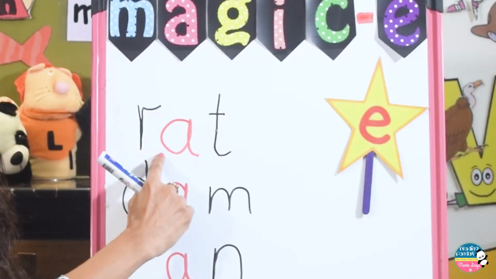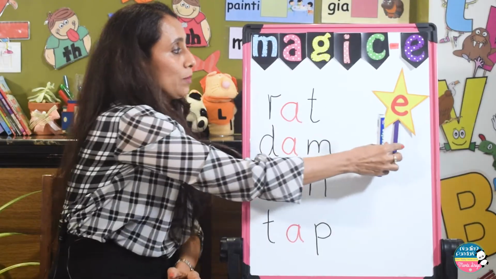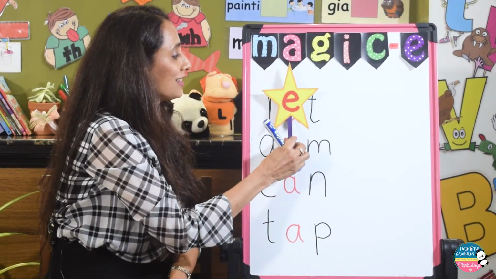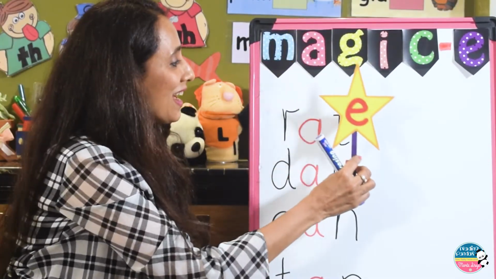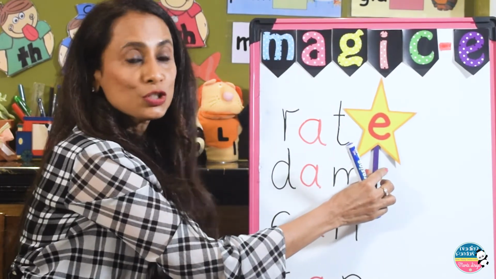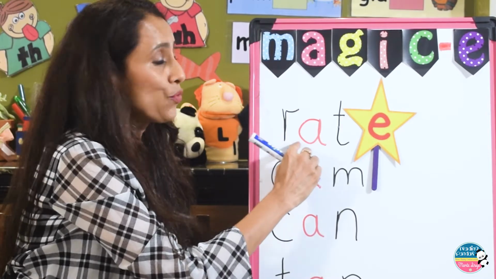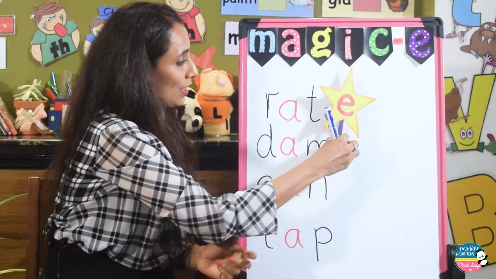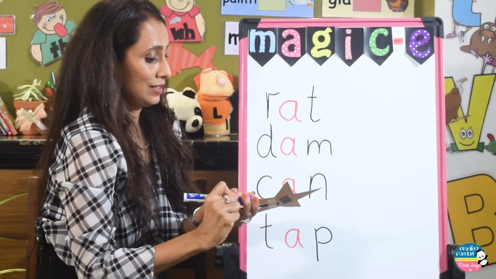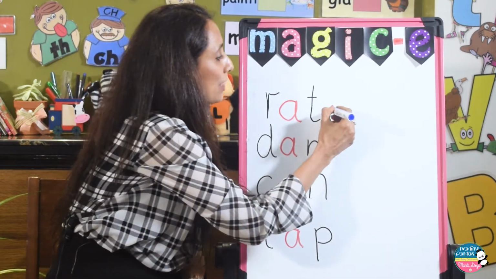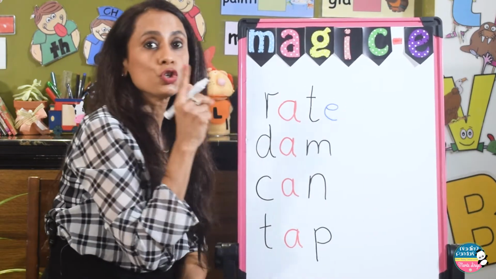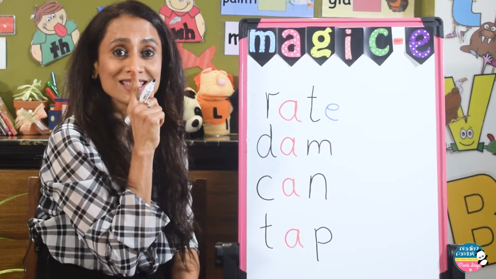It's rat, and then when Magic-E comes, it'll tap onto A and it'll turn into long A and the word will read as rate. There we go. And this Magic-E is going to be shh, silent.